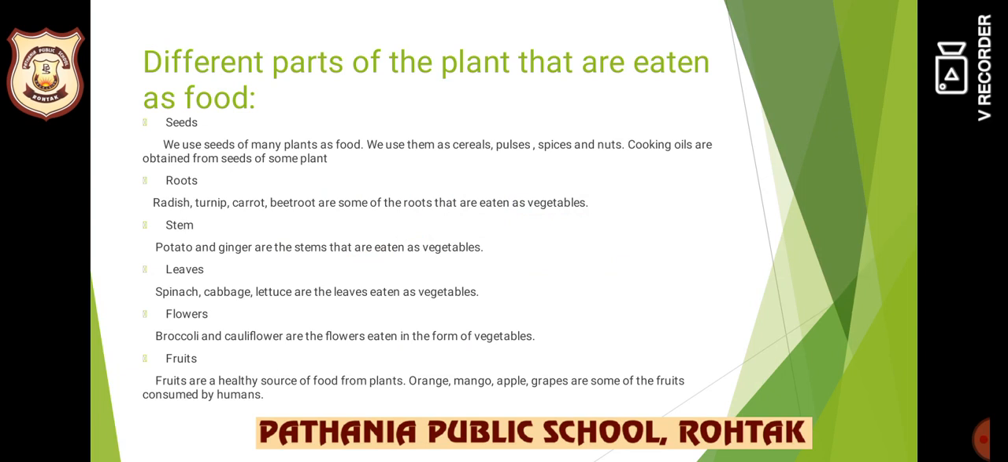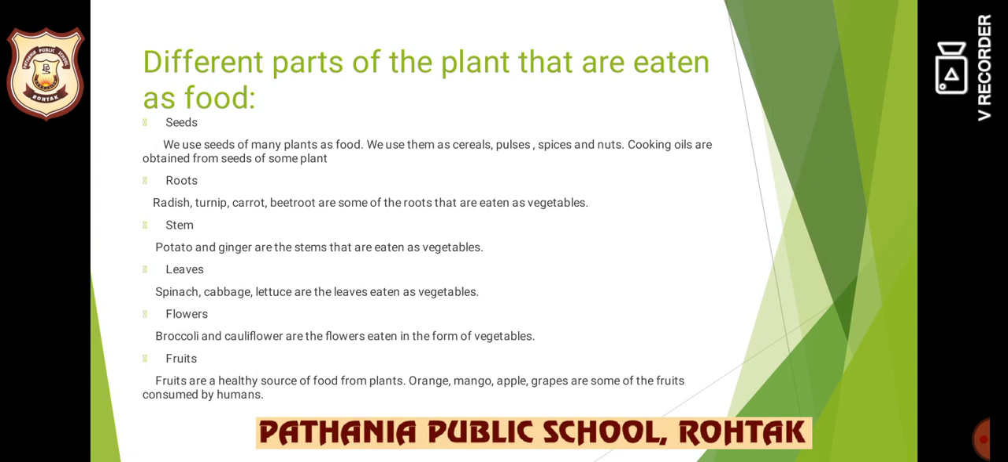First is seeds. We use seeds of many plants as food. We use them as cereals, pulses, spices and nuts. Cereals like rice, wheat, maize. They are also seeds. They are not like other plants. These plants look like grasses. Even cooking oils are obtained from seeds of some plants.